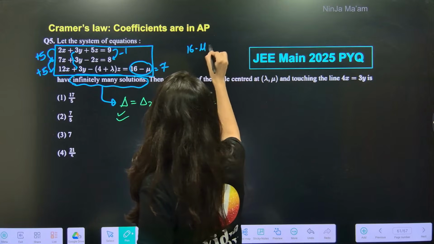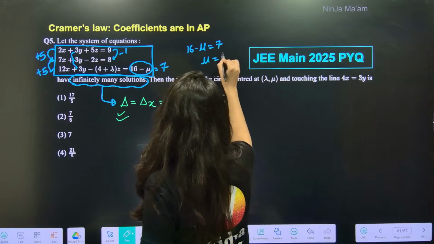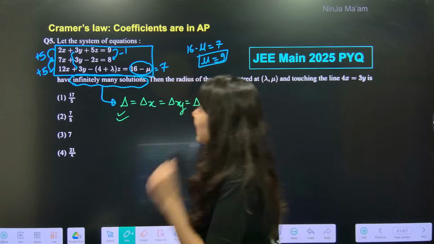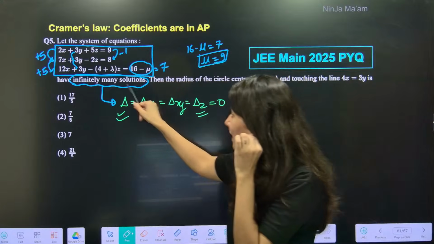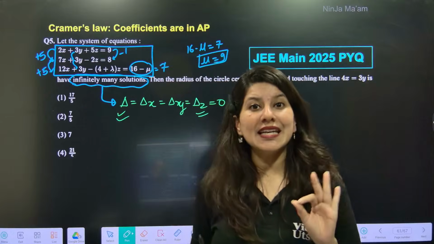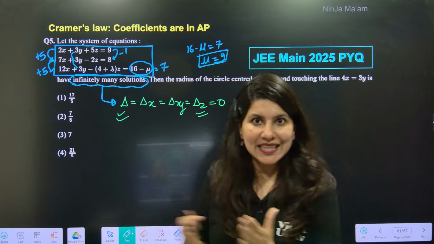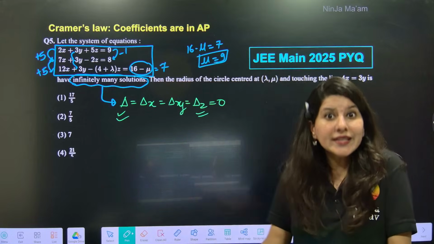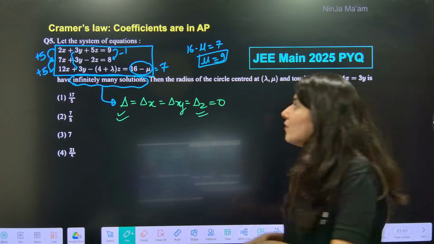16 minus mu is 7, so mu will be 9 from here. Okay, right? So basically what I'm trying to say is, for infinitely many solutions, all the coefficients should be in AP. If at all you are seeing that the coefficients are already in AP, then make the rest of the coefficients also in AP.